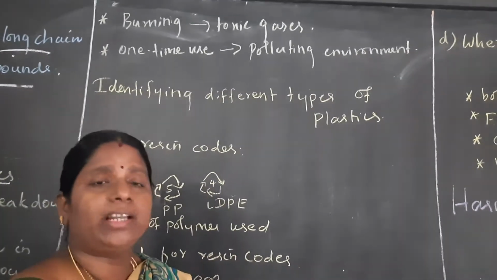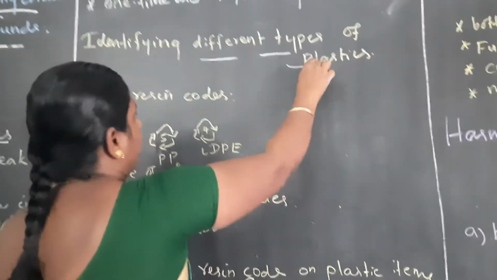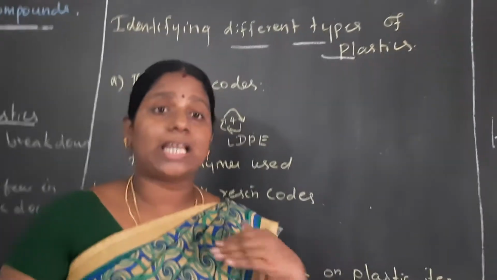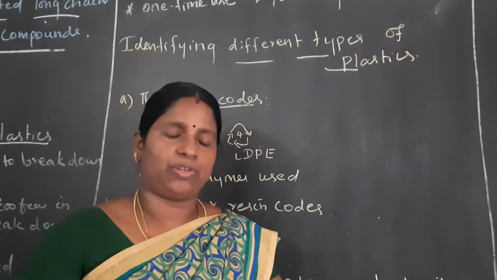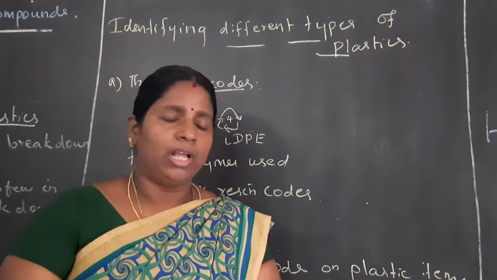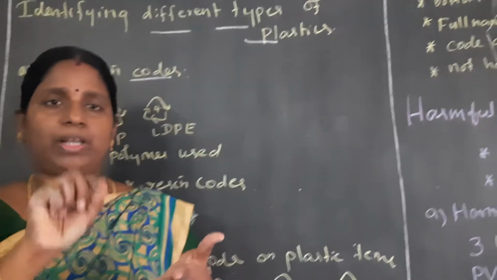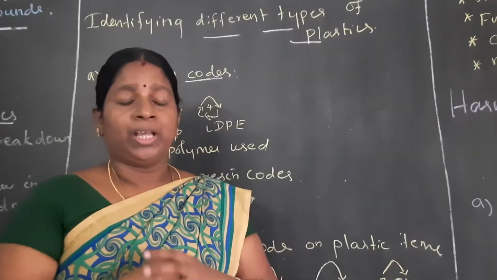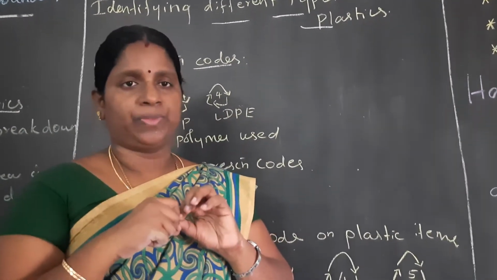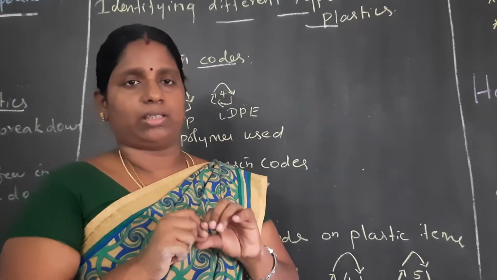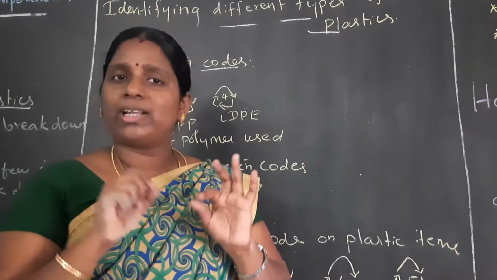Now, how do we identify the different types of plastics? By using the resin code. What is the meaning of resin code? You use a lot of plastics in your home itself. A code is registered or designed on each and every plastic. The code will decide whether the plastic can be recycled or not. We have 7 resin codes. These resin codes show whether the plastic is harmful or not. No one can check that otherwise.